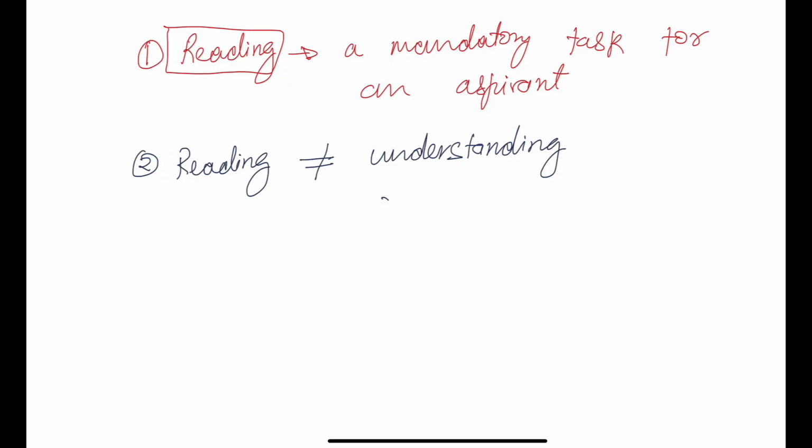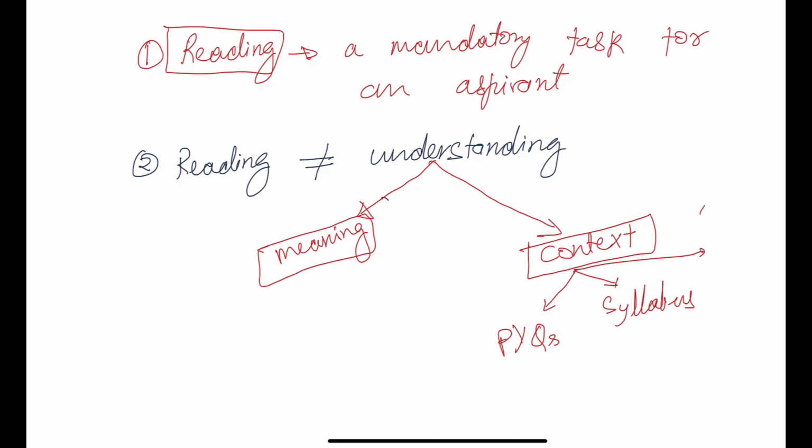Whatever you read, you must understand in two terms. First, you must understand the meaning of the content and information, and second, you must understand the context of the information. You must correlate it with the syllabus and previous year questions that have been asked, where you could have used it if the information was already available to you. You must think of further applications of the information, where you can use it in answer writing, or where it may be asked in prelims questions. When you are thinking about all this, it is that processing done in your brain that makes your reading effective and helps you understand the information clearly.